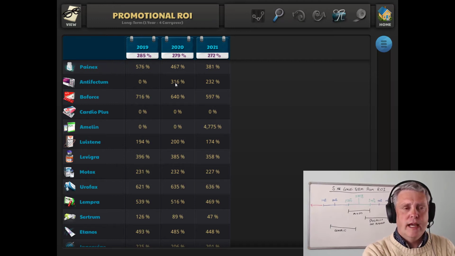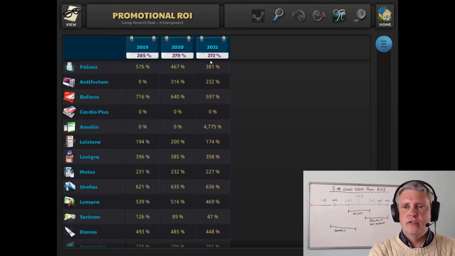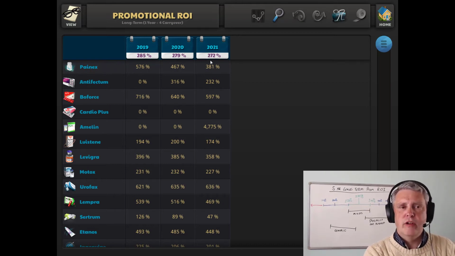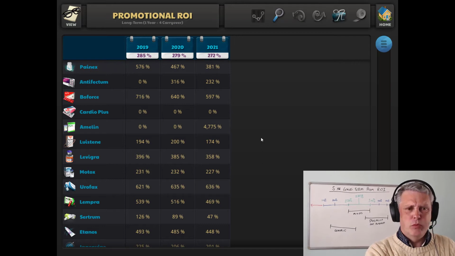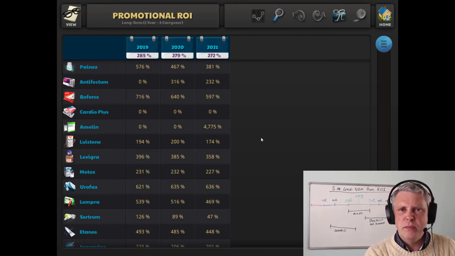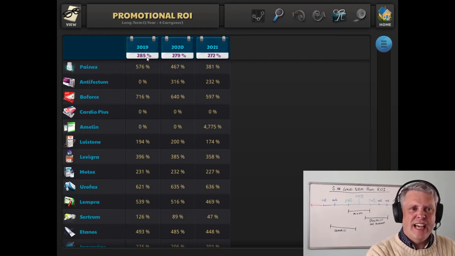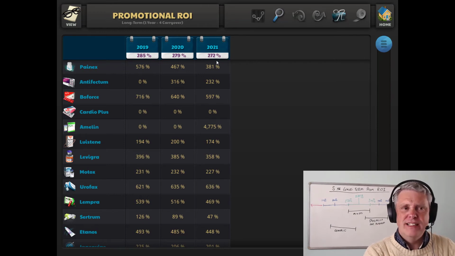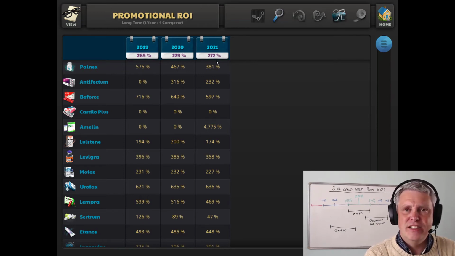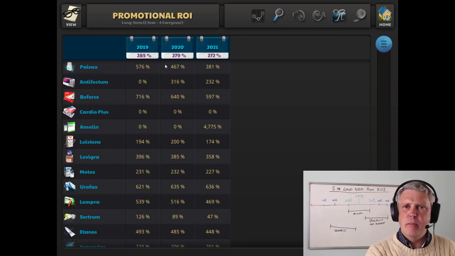And if we have a look at the ROI for the portfolio in total, the little white numbers up here, if you remember, we have 285, 279, 272, and that's very comfortably in my 250 to 300% range. So it would suggest that my investment is really quite good, my current plan. And this is essentially an assessment of the current plan. It's an assessment of the data that I have entered into my template. It's telling me I'm in a pretty good state. In total, I'm investing about the right amount of money on promotional investment.